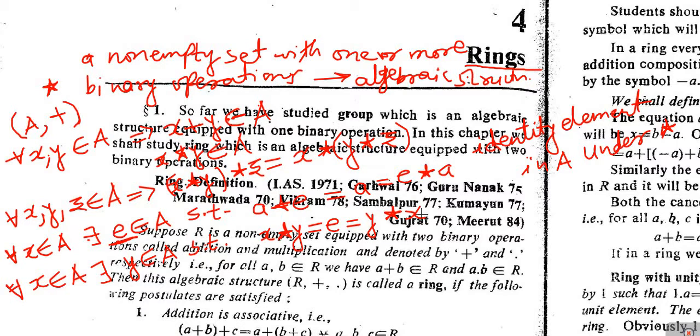If such y exists, then we say that y is called the inverse of x, obviously under the composition star. If y is the inverse of x under the composition star, then the inverse of x we denote by the notation x inverse.